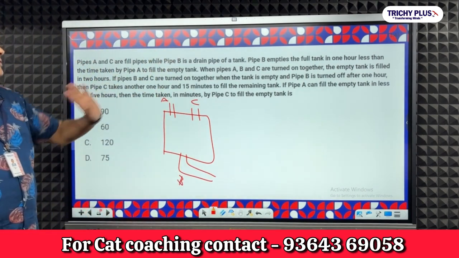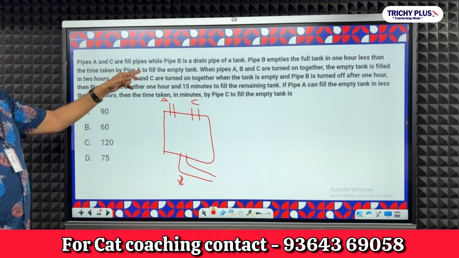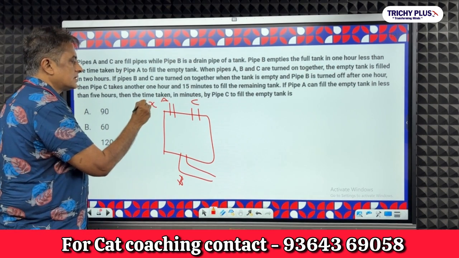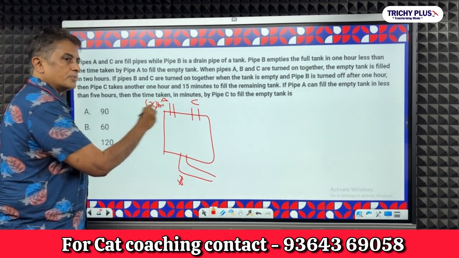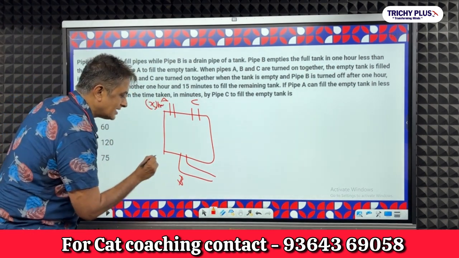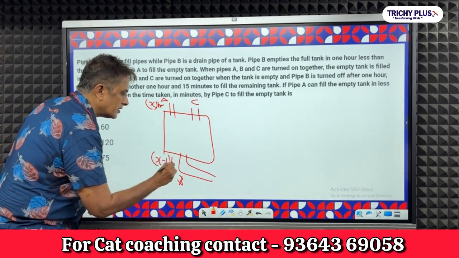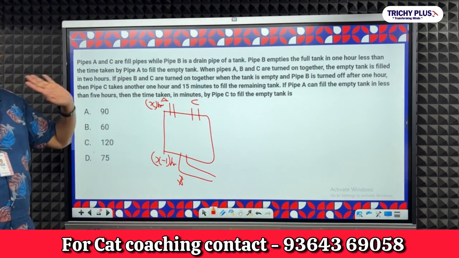B empties the full tank in 1 hour less than the time taken by A to fill the tank. இப்போ A வந்து ஒரு x ஹவர்ஸ்ல தொட்டியை ரொப்போனா B வந்து 1 hour less, x minus 1 hourல தொட்டியை காலி பண்ணும். Clear?